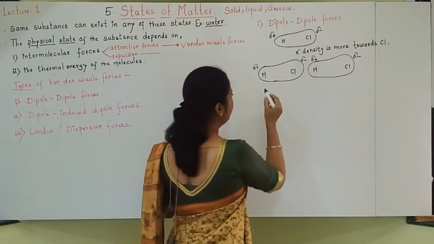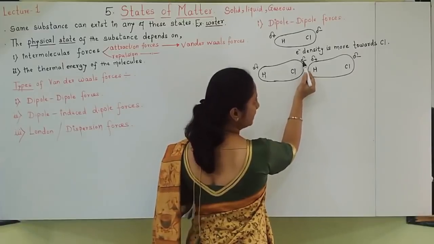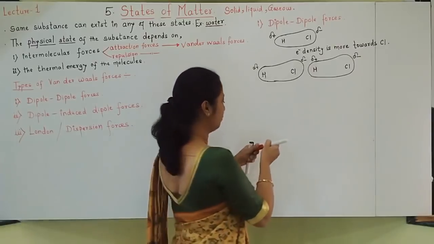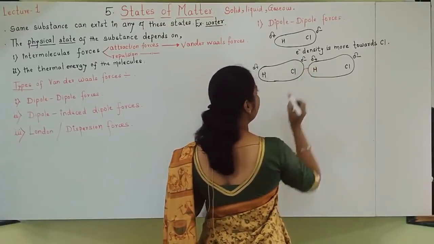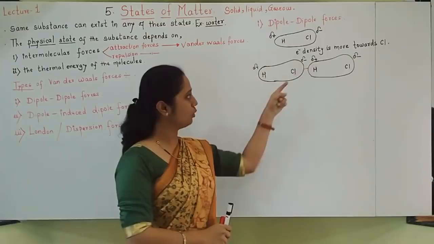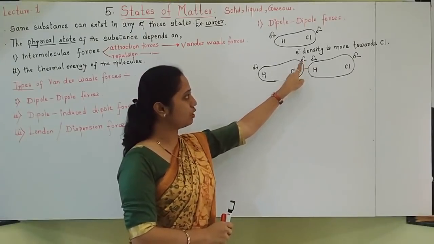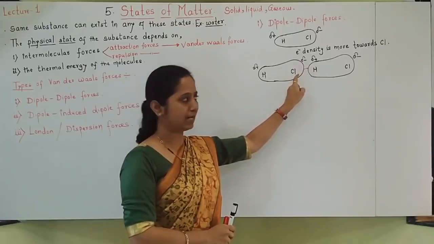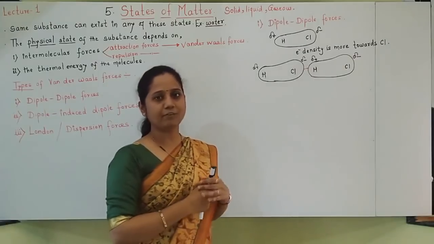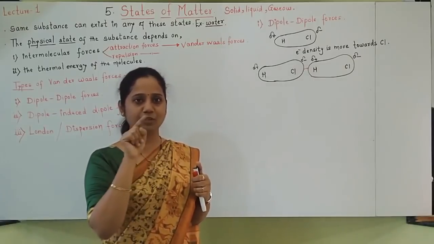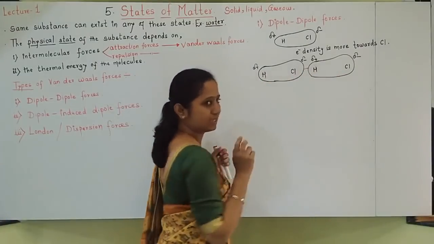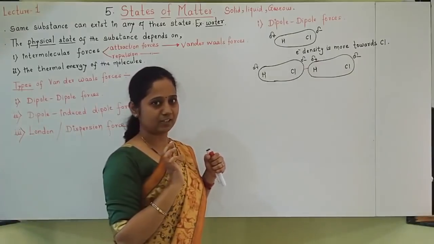This minus and this plus attract, and this type of attraction is called dipole forces. Why will they attract each other? Opposite charges always attract each other. The partial negative chlorine pole will attract the partial positive hydrogen pole of another molecule. Opposite charges will attract each other.